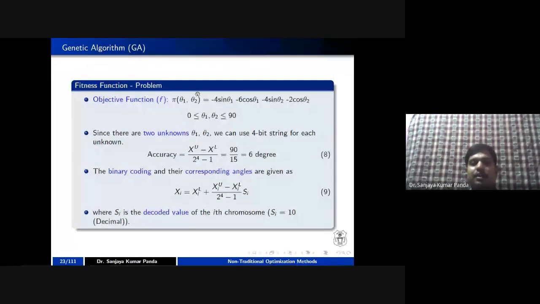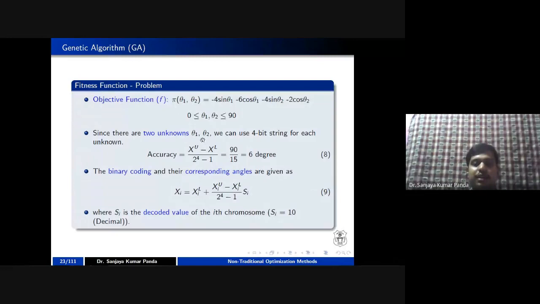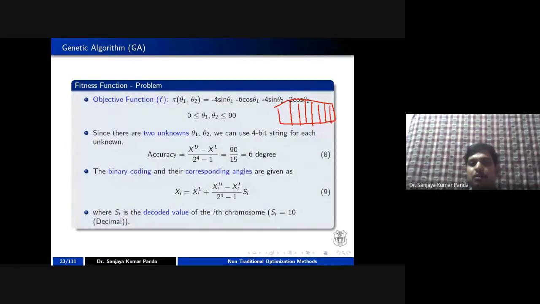In this case, I am not sure what the theta 1 and theta 2 values are. I know their range is 0 to 90, but I do not know what the exact value is that is fit for a particular problem. So I am calling these two values unknown. There are two unknown variables, and I want to represent theta 1 by a 4-bit string and theta 2 by another 4-bit string. So your chromosome has an 8-bit string, where the first 4 bits represent theta 1 and the next 4 bits represent theta 2. Once you know the theta 1 and theta 2 values, you can calculate the objective function.